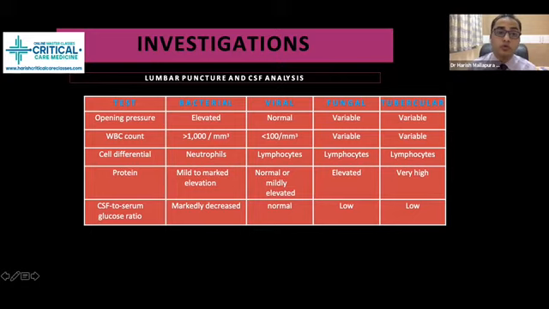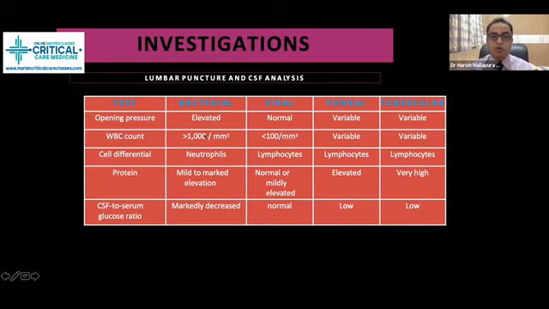So when it comes to the findings of lumbar puncture, I already told bacterial, viral, fungal, tubercular. The opening pressure is going to be a bit more elevated in bacterial, with WBC of more than 1,000. Usually tubercular and fungal are going to be less than 500, usually variable. Viral has the minimal WBC count, more of lymphocytes.